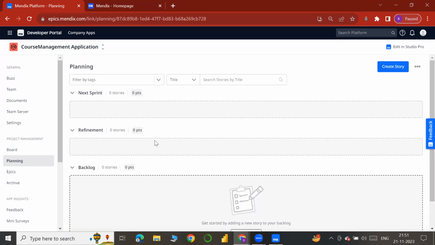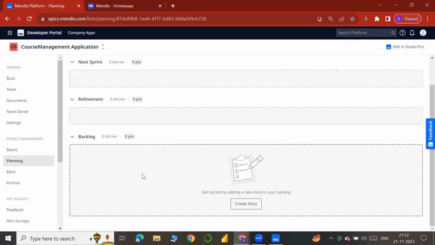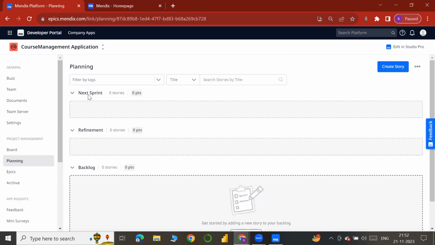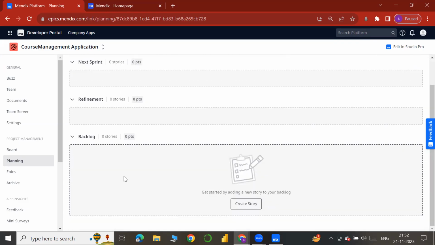After completion of a user story, if the client does not like that or he wants some additional functionality, we'll add it into refinement and include that in the next sprint. Next sprint, yeah. Got it. And after completion of the active sprint, these backlog stories which are moved from next sprint to backlog will open a new sprint. This backlog is just used to load our stories, that's it, so that they can go into the next active sprint as soon as we open that.